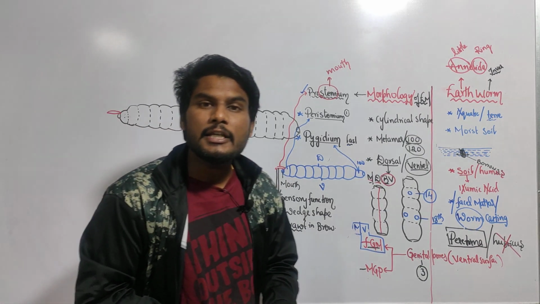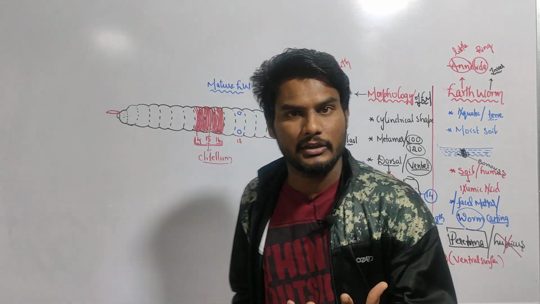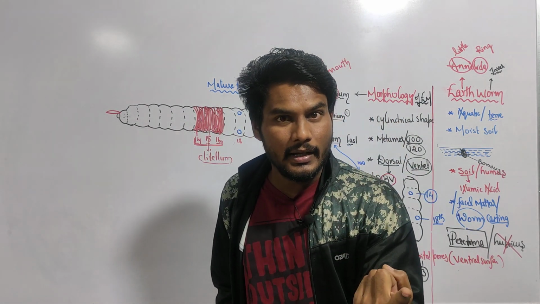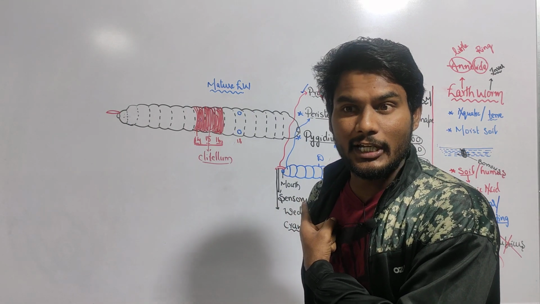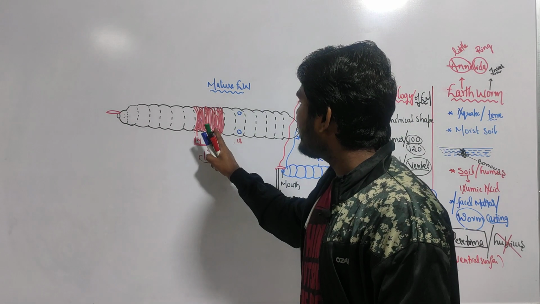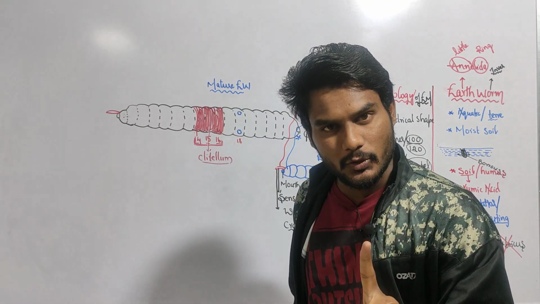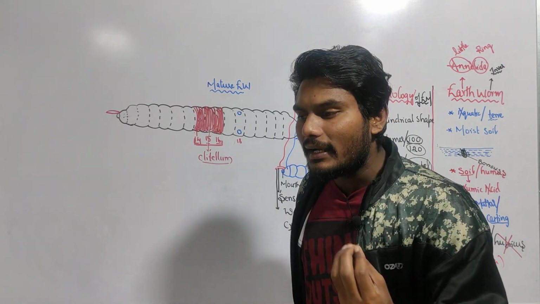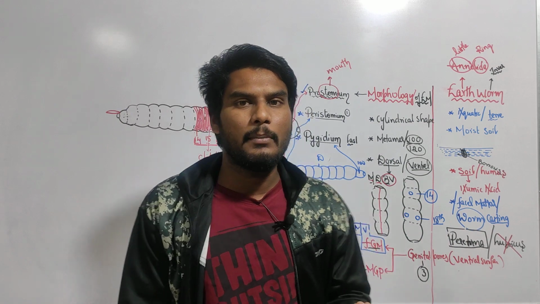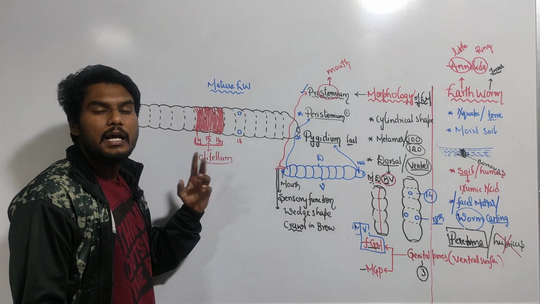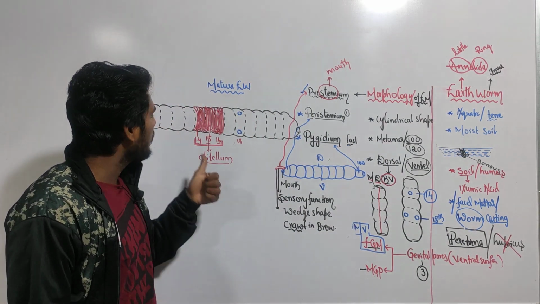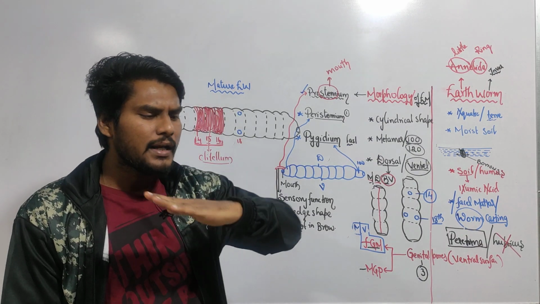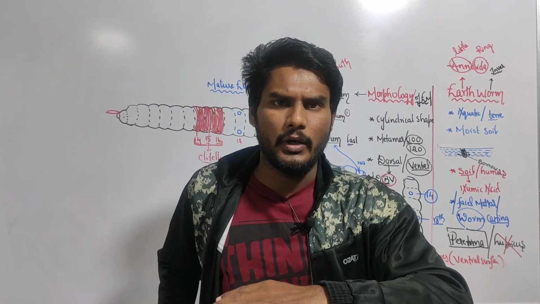The clitellum is only present in the mature earthworm. If the clitellum is present, we say the earthworm is mature, and it is dark brown in color. If the clitellum is absent, the earthworm is immature. And the clitellum is surrounding how many segments? Three segments. Which segments is it covering? The 14th, 15th and 16th segments. For example, this is the earthworm body.